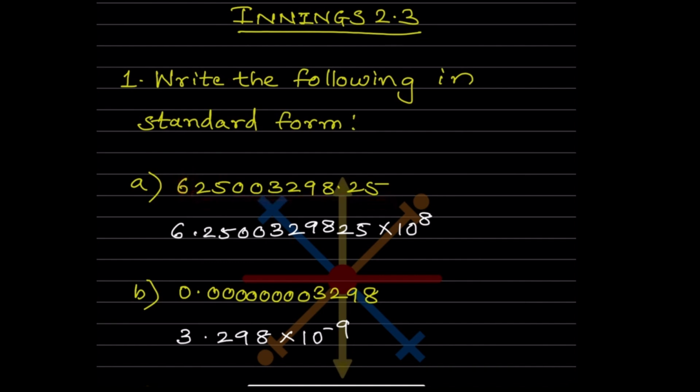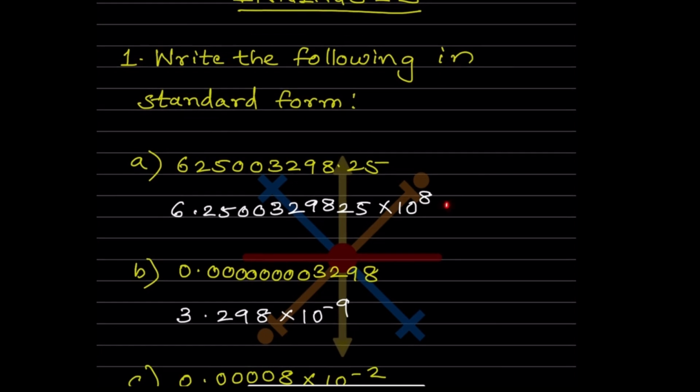So if we are writing 6 point and all these numbers, what is going to happen here? After this, can you see a decimal? 1, 2, 3, 4, 5, 6, 7 and 8, and there is a point over here. So we have to write into 10 raised to 8. So this is in the standard form.